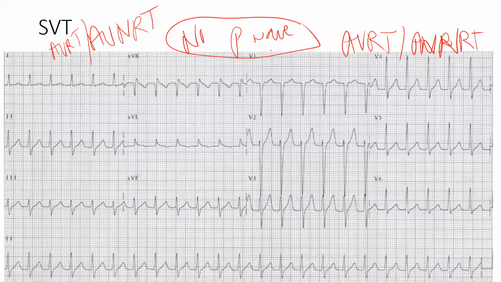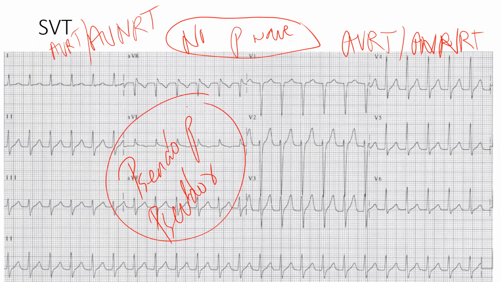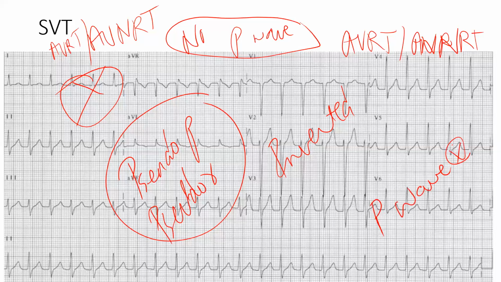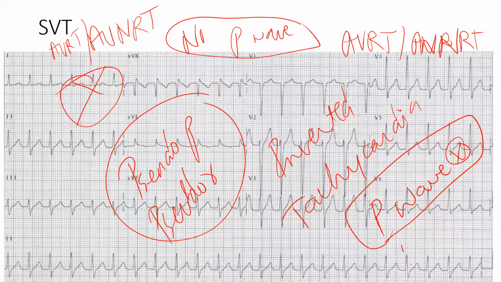This is also tachycardia, but there is no P wave as such. We have many entities called pseudo P wave, pseudo R wave, and inverted P wave. All these are characteristic of AVRT and AVNRT. We don't need all these for UG levels. If there is no visible P wave, and there is tachycardia, and there is a narrow complex, meaning a small QRS complex, we'll take it as SVT, supraventricular tachycardia, AVRT or AVNRT, and we'll finish it off. This much is more than enough.